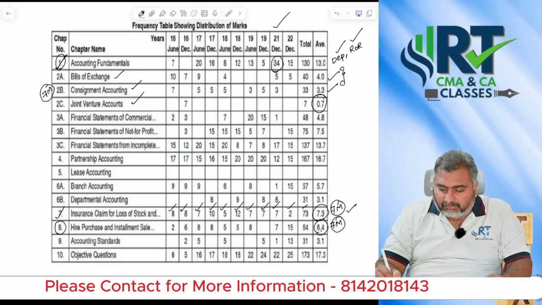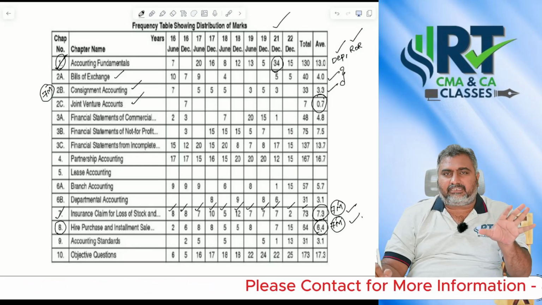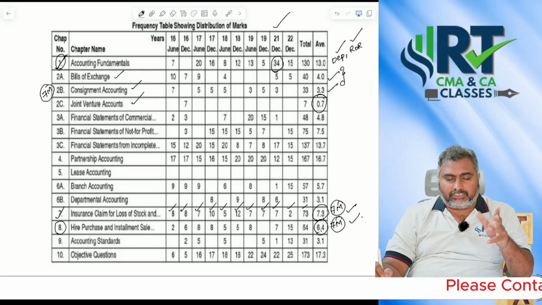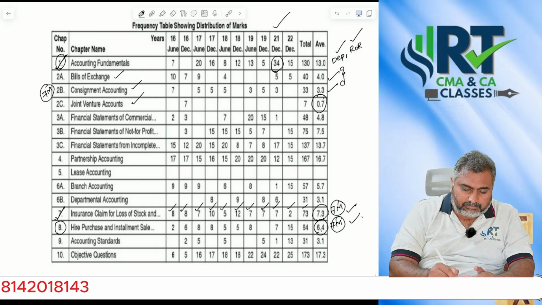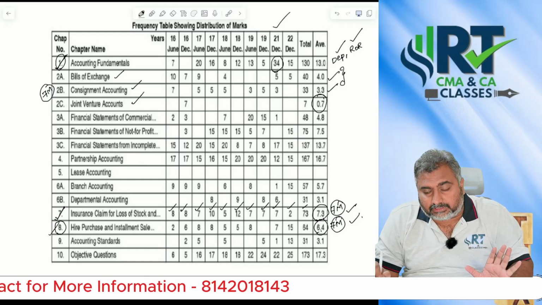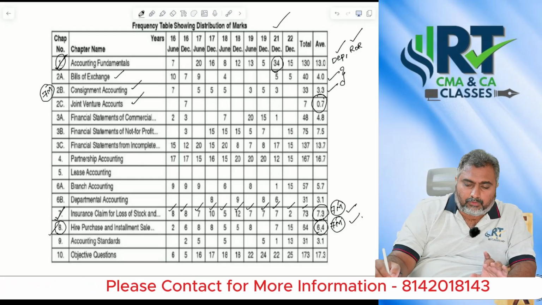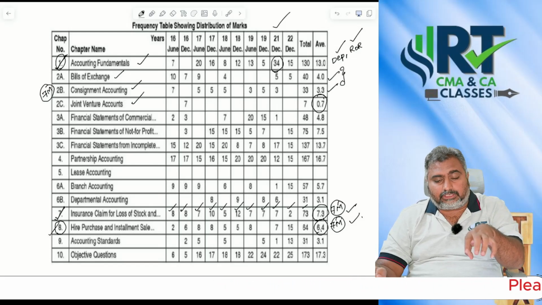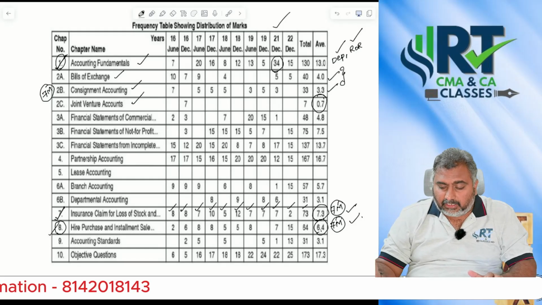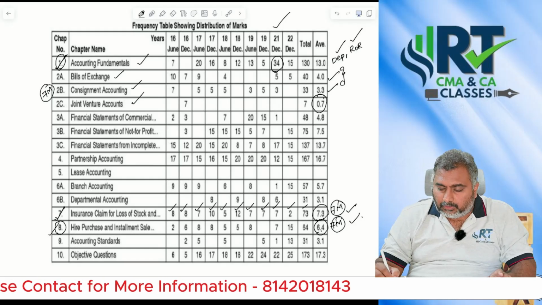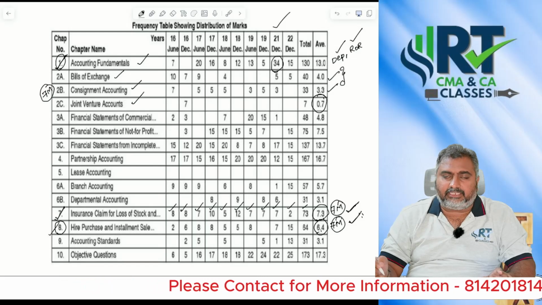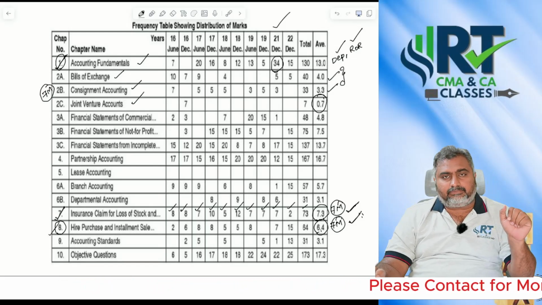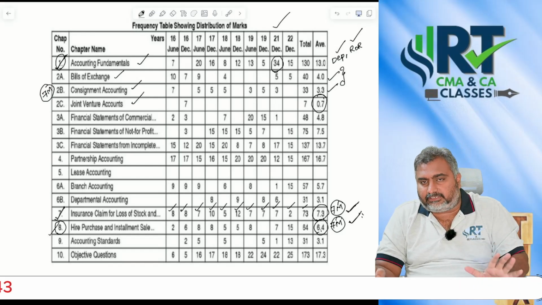That means as an average, 7 marks from each attempt we are getting from these two chapters: one is insurance claims, the second one is hire purchase. So after you are done with accounting fundamentals and with the bills of exchange and consignment chapters, my sincere advice is go with these two chapters compulsorily: insurance claims and hire purchase itself.